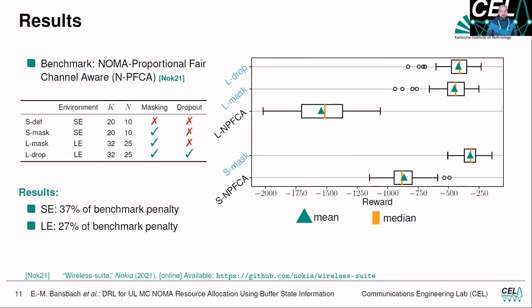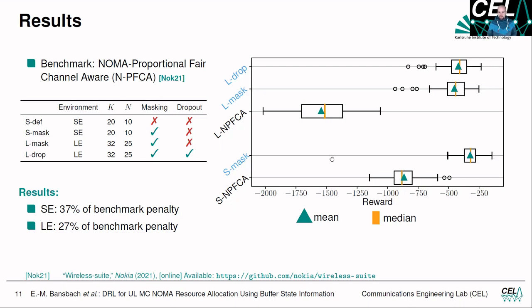As a last step, we benchmarked our agents against the NOMA proportional fair channel aware agent. Over here you can see all agents we introduced before, to compare the methods we proposed. On the right-hand side, we compare our agents, the ldrop and lmask, on the large environment to the NPFCA, and then we compare the smask to the SNPFCA.